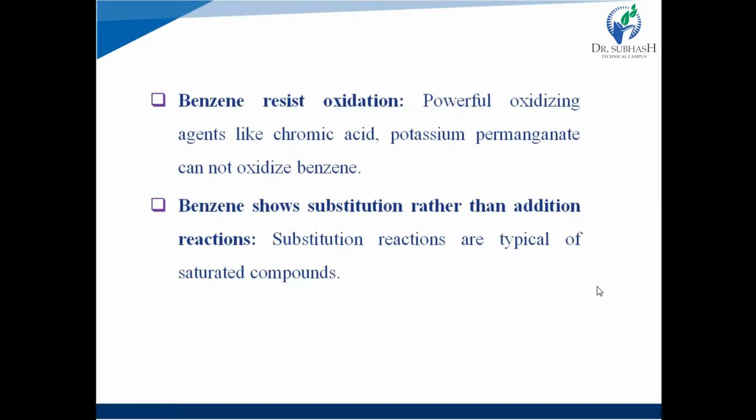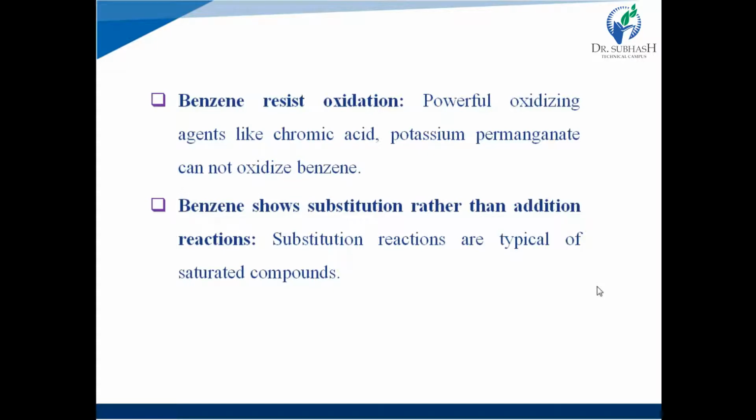Next point, benzene resists oxidation. In the previous slide we discussed that benzene should have 3 pi bonds, 3 double bonds, so benzene could easily be oxidized by breaking down these pi bonds. But practically, benzene resists oxidation.